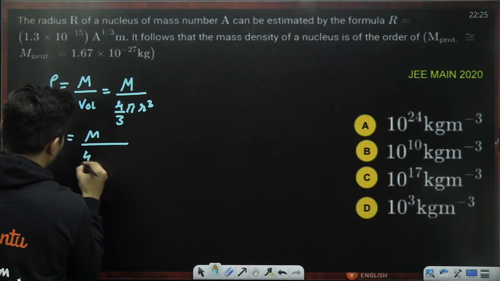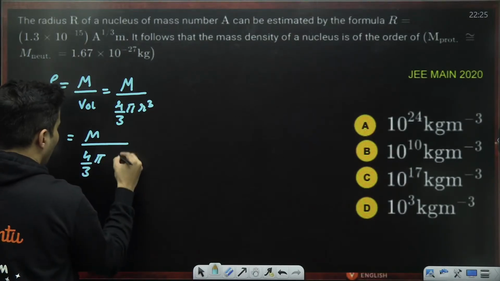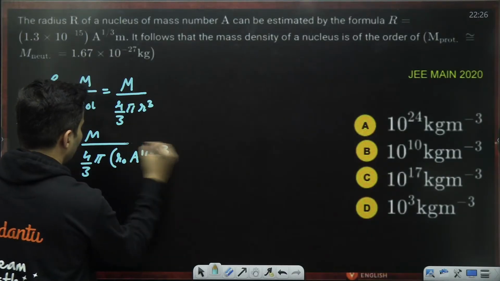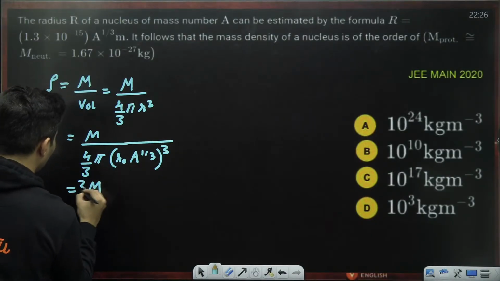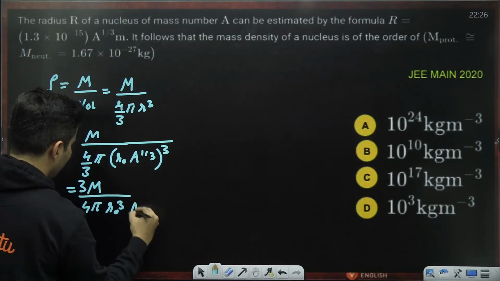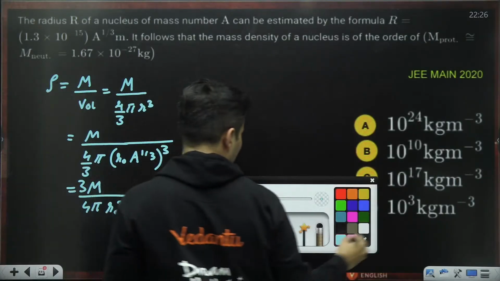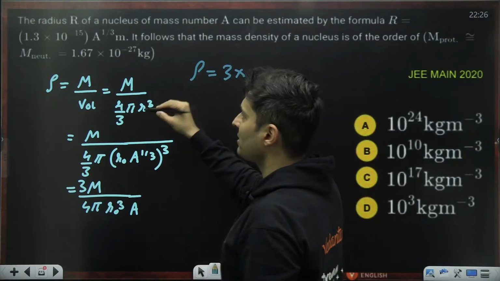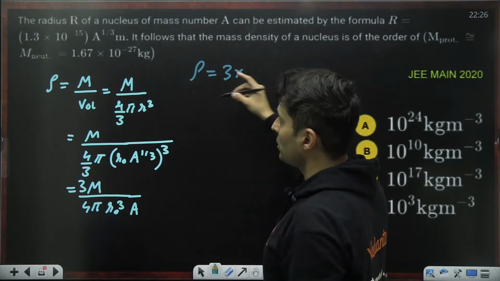Now r cube is nothing but r naught into A raised to 1 by 3, whole cubed, which gives 3 m on the top, 4 pi r naught cube, and this is just A. Now substitute everything and you will get the density.